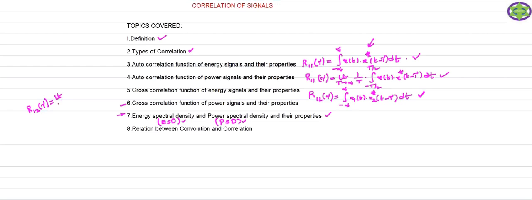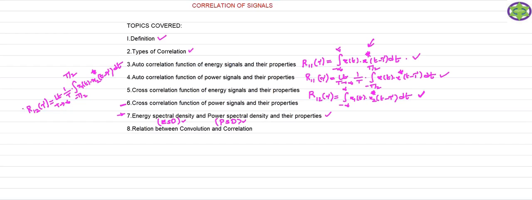So how can we define it with respect to the power signal? It is limit T tends to infinity, 1 by T integral from minus T by 2 to T by 2. Here the first signal is x1 of t. What is the second signal? x2 of t minus tau. We take the conjugate of the second signal and integrate the result with respect to dt. So this is the cross correlation function of the power signal.